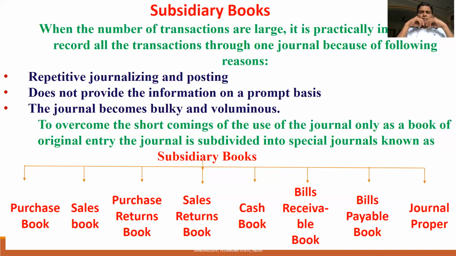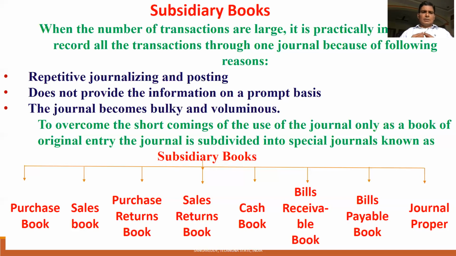And last but not least is the 8th, that is journal proper. The transactions which are not possible to enter in the first 7 subsidiary books are entered in journal proper. So journal proper is also called the last book, whatever transactions we have not recorded in the first 7 books will be recorded in journal proper. We will discuss journal proper and all these things in the next video lesson.